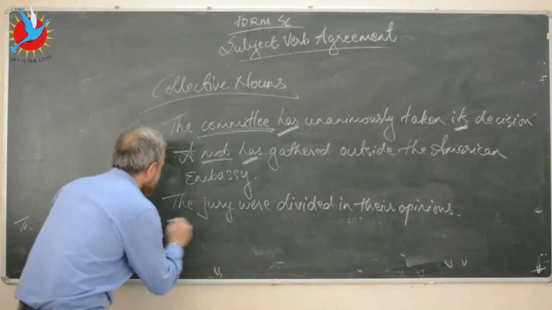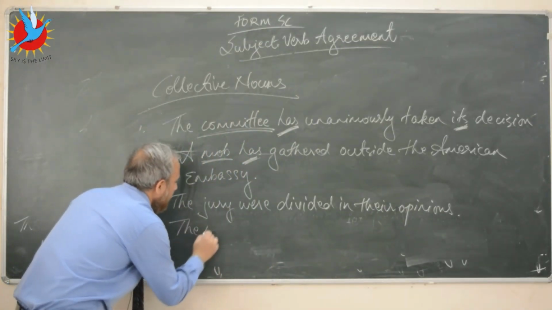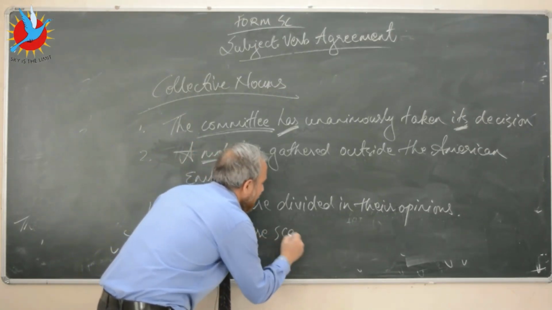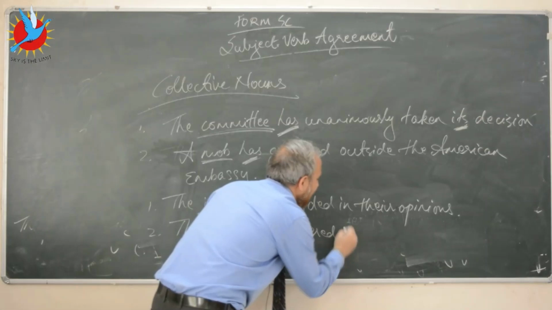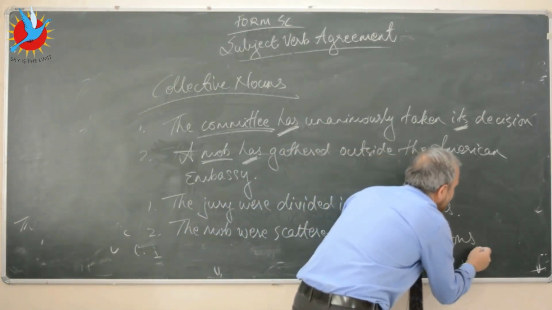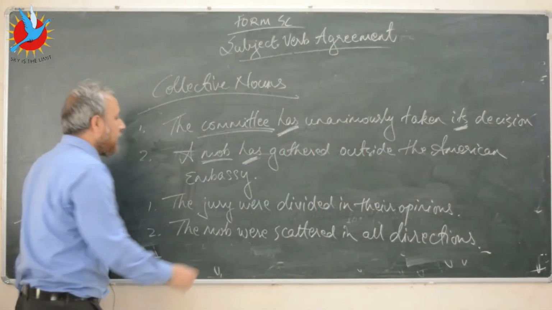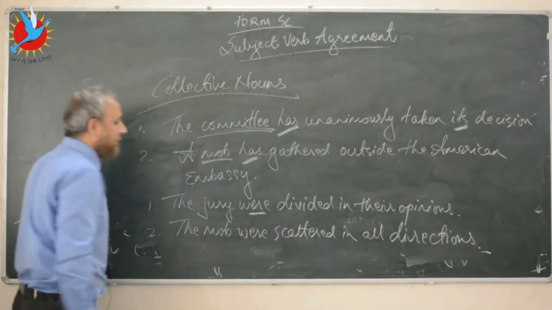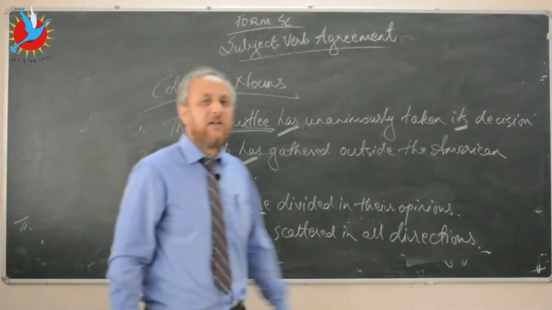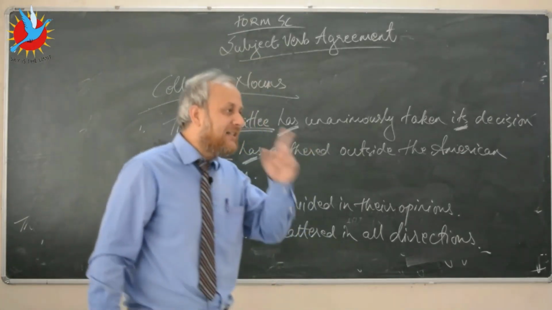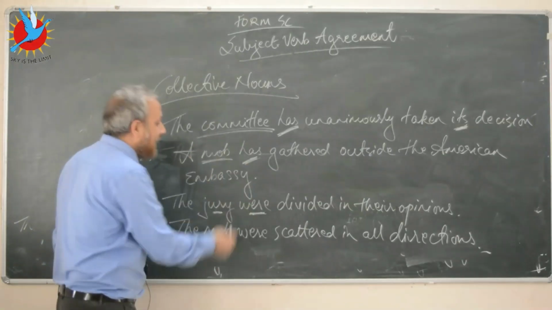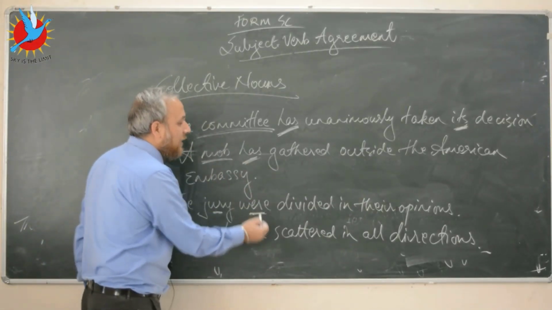Or let's say the mob were scattered in all directions. So here I've used the plural form of the verb were. Why? Because here I'm talking about the members of the jury. I'm looking at each individual member of this collective noun jury. That's the reason why I've used the plural form of the verb.